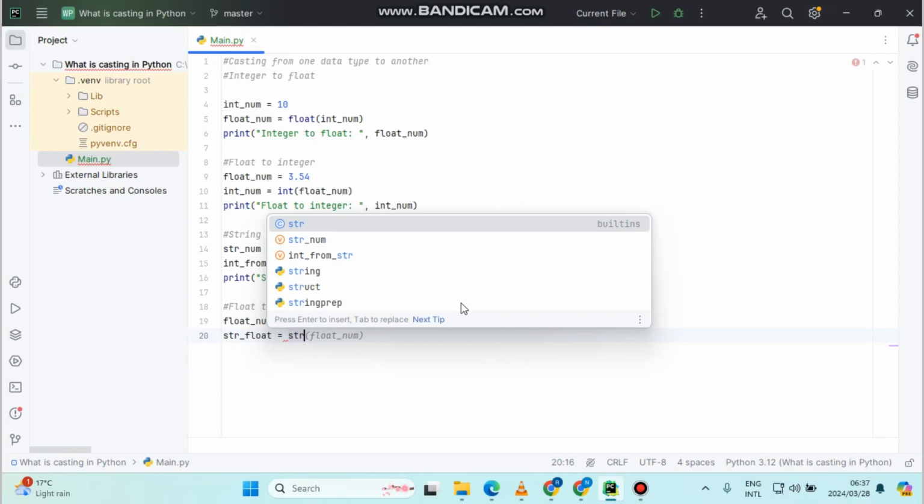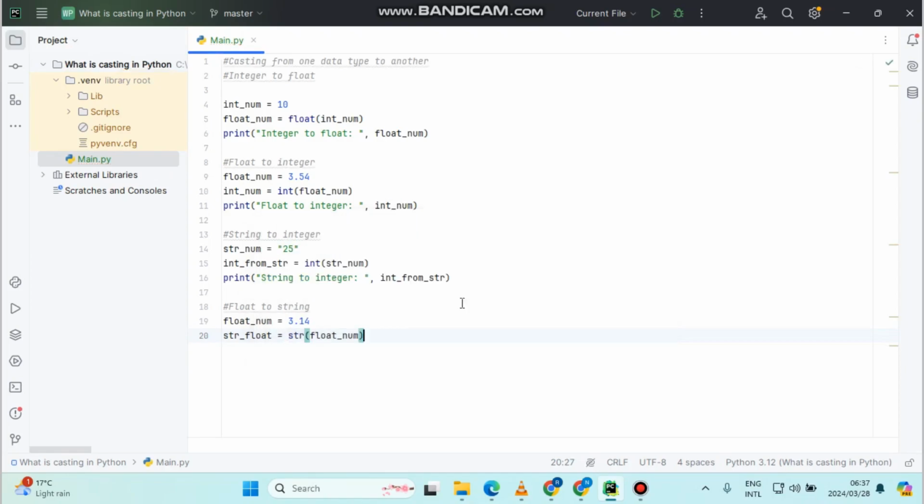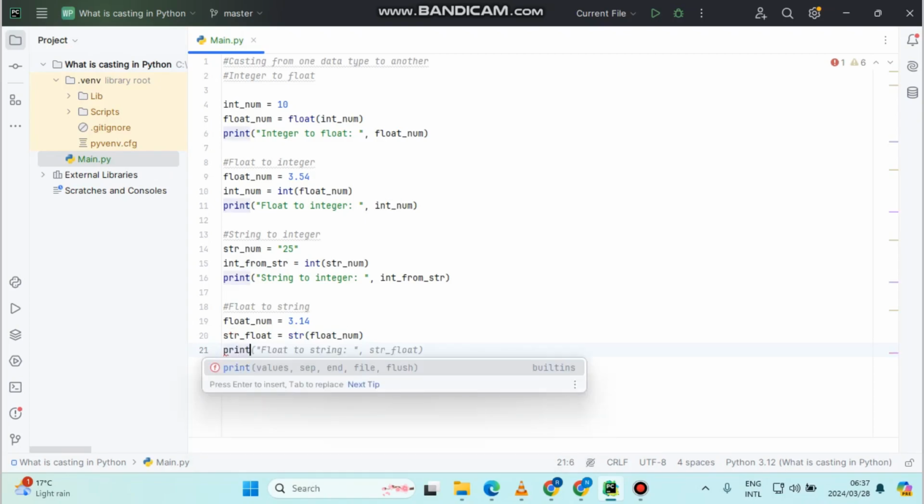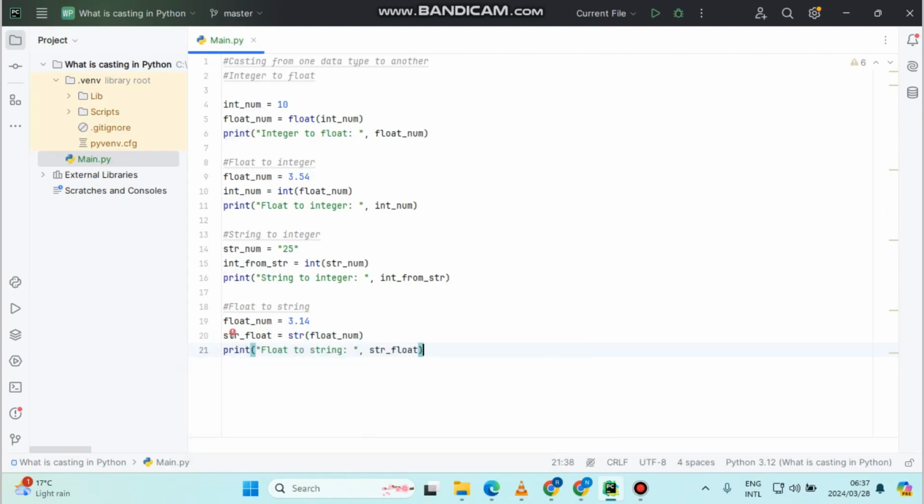Because we want to convert this from a floating point number into a string, so it will be from float to string. Awesome. I'll just say print again. Awesome, fine. Nice. Okay, so this last example, float to a string, the same thing applies here. We're just converting this floating point number into a string, as you can see here.